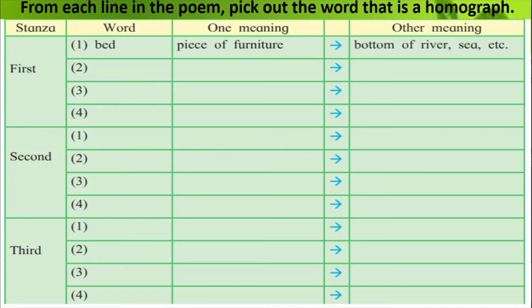So here you will see that on this particular chart, I have printed this chart from your textbook. So there is one word. Now we are going stanza wise. So in the first stanza there are 4 lines, the second one there are 4, and the third one there are 4. So we are going to try and pick out 4 words which are homographs from each stanza, and we are going to try and find out what is the meaning according to the poem and what is the other meaning.